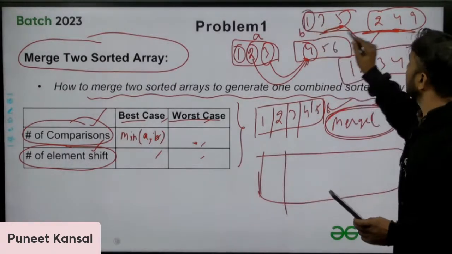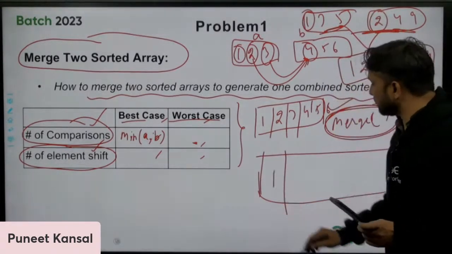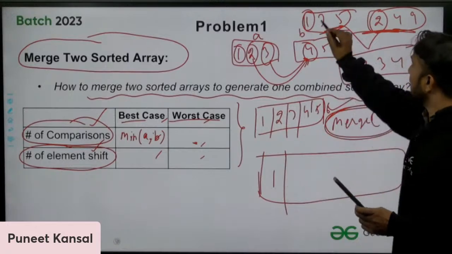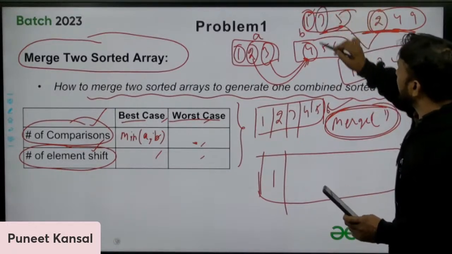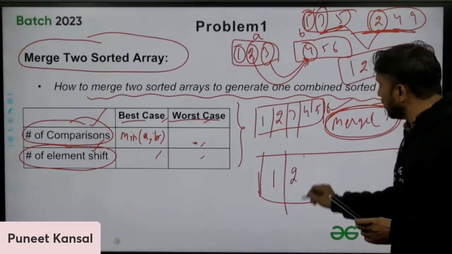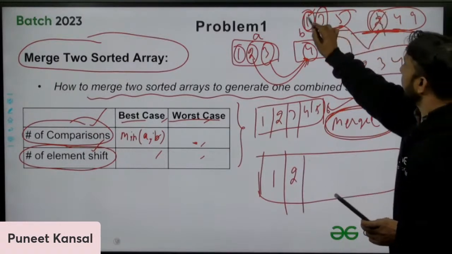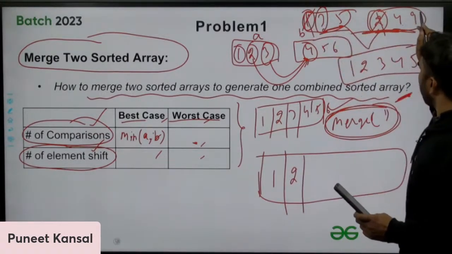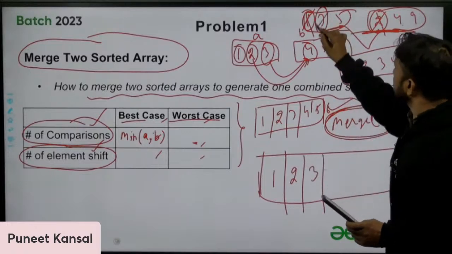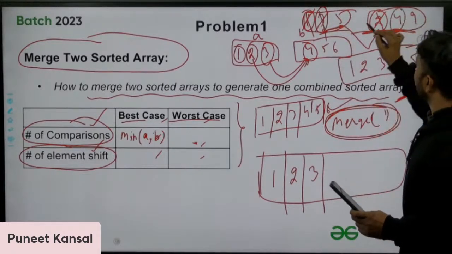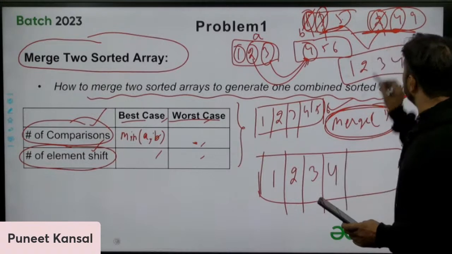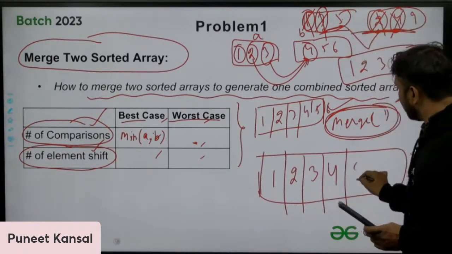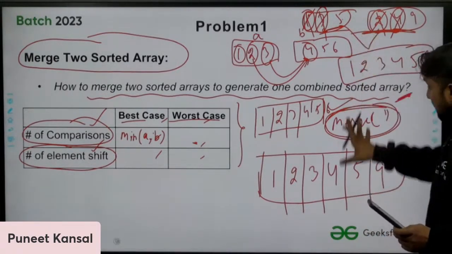Like comparing 1 with the first element, which one is smaller will come here. Now this is placed already. Now you will compare 3 with 2. 2 is smaller, so that will come now. Now you will compare 3 with 4. 3 is smaller, so we will place 3. Now we will compare 4 with 5. 4 is smaller. Now 5 will be smaller than 9. So this is the procedure you are following.